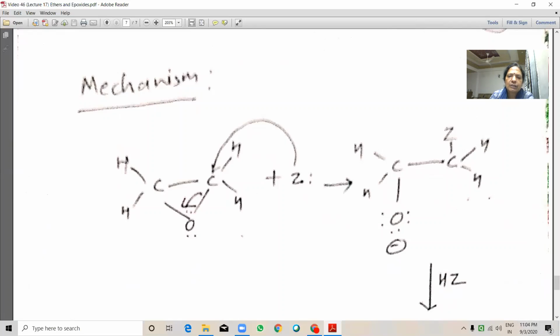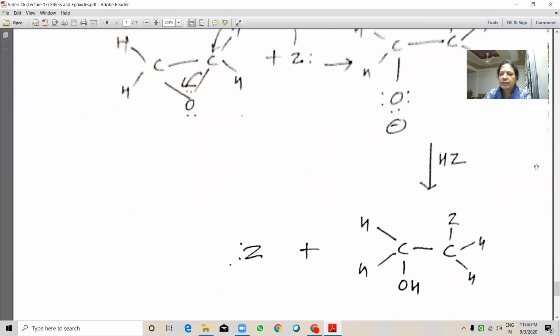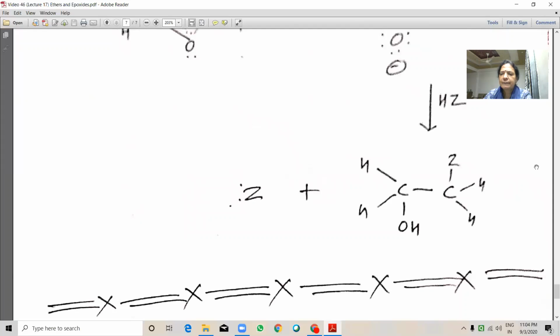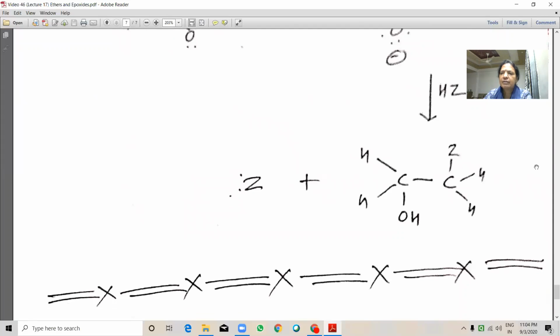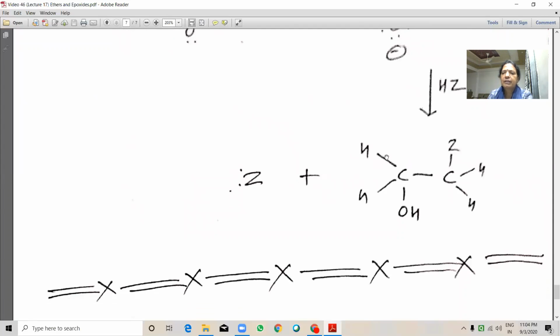The nucleophile first attacks the carbon from the opposite direction. We get this intermediate, then it is protonated and we will get the product. Here also we will get the trans product.